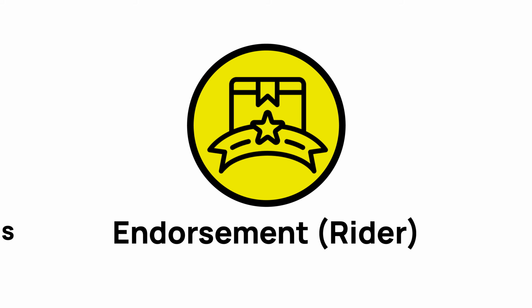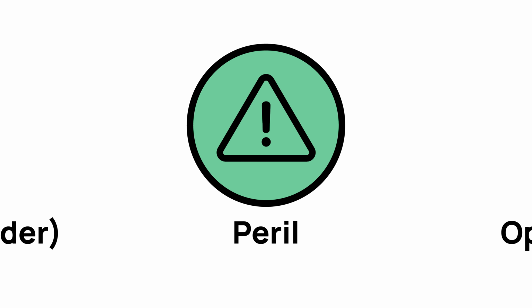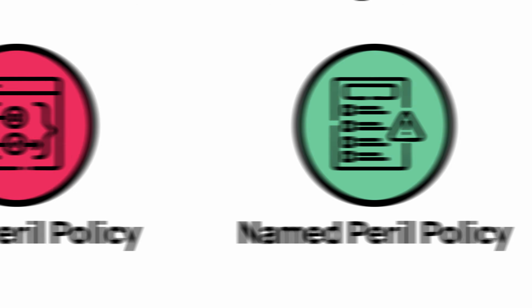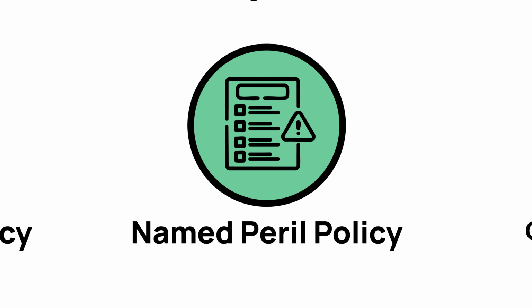Endorsement or rider, add-on coverage for special items or risks. Jewelry, floods, earthquakes. Peril, the specific cause of loss or damage, like fire, theft, or a storm. Open peril policy, covers all risks of loss, except those specifically excluded in the policy. Named peril policy, covers only the perils listed in the policy.